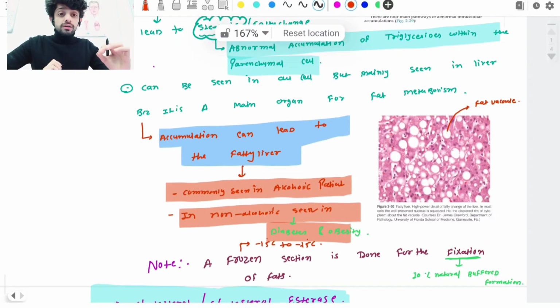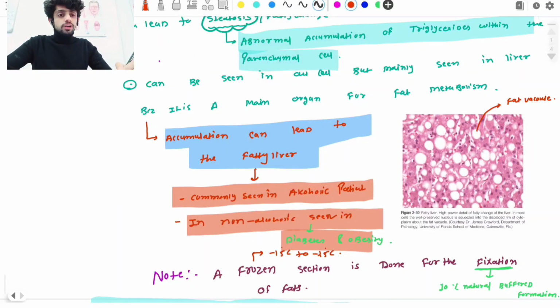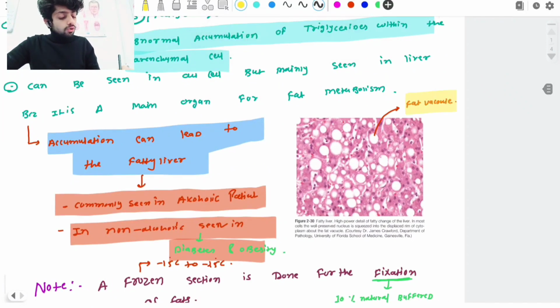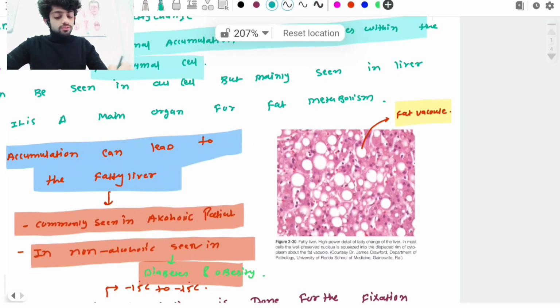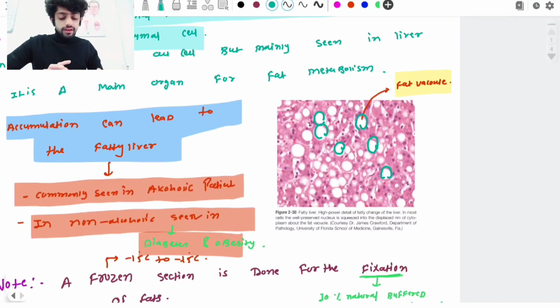Now, one very important microscopical appearance. When you take a biopsy of the liver cells and see it under the microscope with the help of hematoxylin and eosin stain, what do you see? Fat vacuoles. Here you can clearly observe the fat vacuoles. Many fat vacuoles are present inside the liver cell. These fat vacuoles are nothing, they are blank spaces, because fat gives a whitish appearance microscopically, so it looks like an empty space. That is the microscopical appearance of fatty liver.